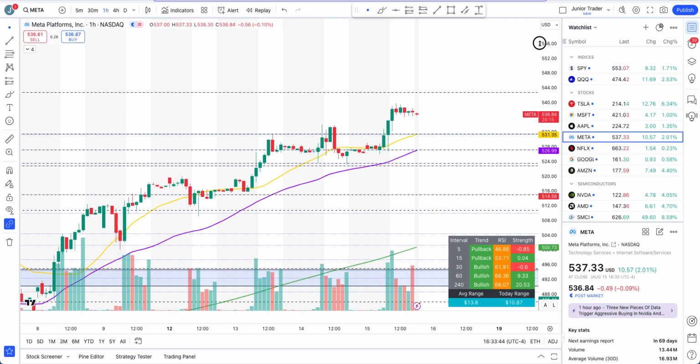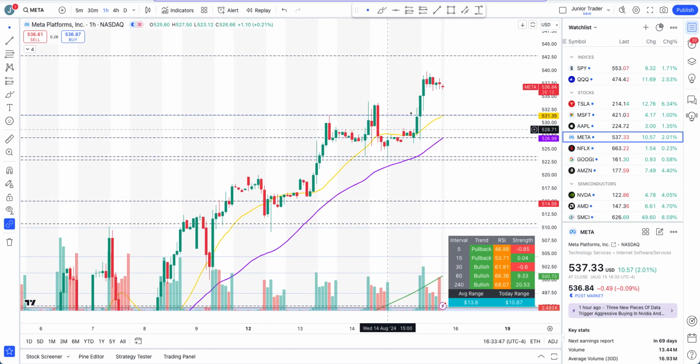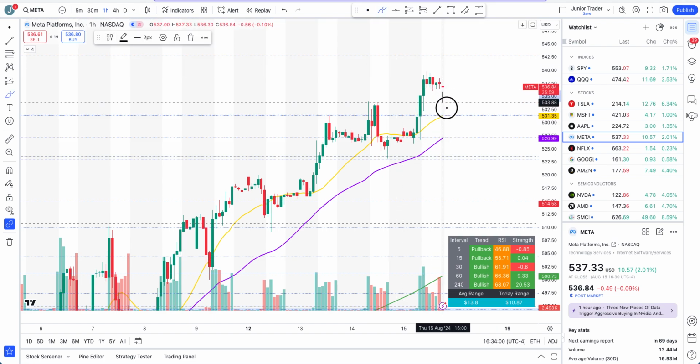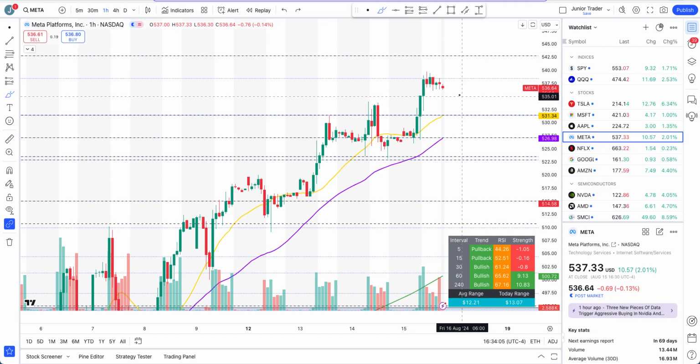We are testing all-time highs, very close. So if Meta starts to sell off or cool off from here on, then it can come down to 531, but that will not break the structure to the downside. Structure is still going to stay bullish even until 531. That will just be a pullback. And if we sell off 531, then eventually maybe 523, but that will take a while. A lot of support is sitting down here, but these are the levels to watch.